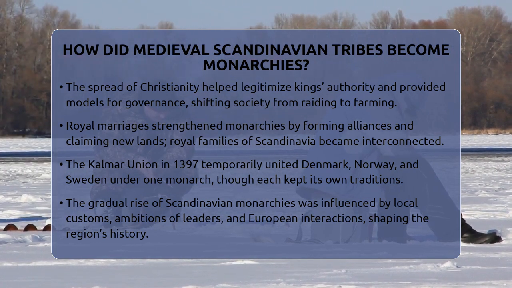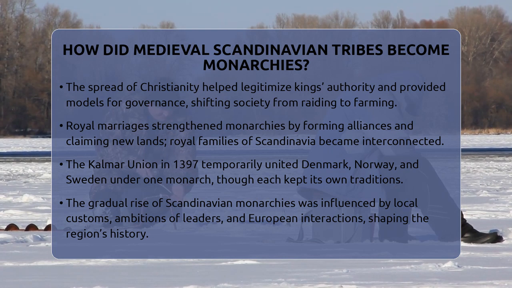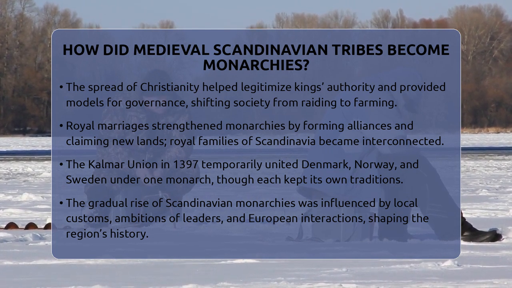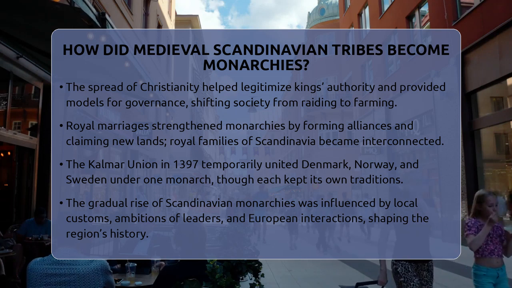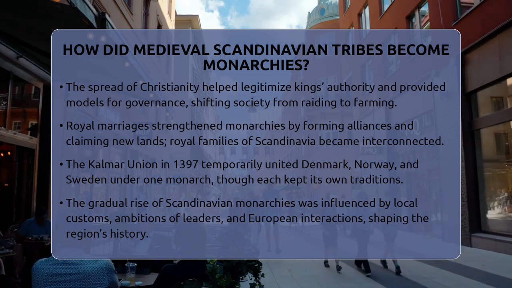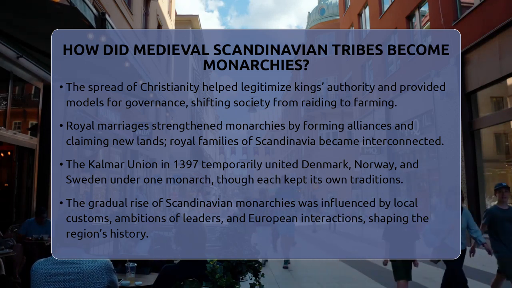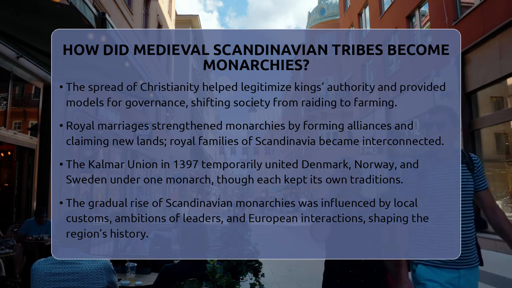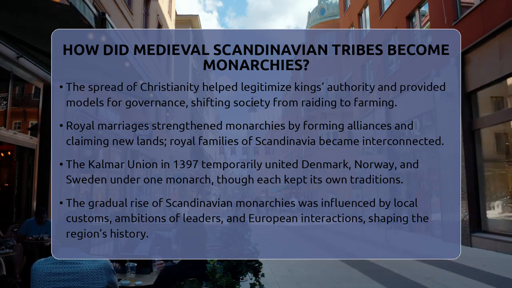The Kalmar Union, formed in 1397, united the three kingdoms under one monarch for a time, though each kept its own traditions. The rise of Scandinavian monarchies was a slow process. It involved local traditions, the ambitions of powerful leaders, and influences from Europe. This gradual change created the distinct kingdoms that would shape Northern Europe's history for centuries.